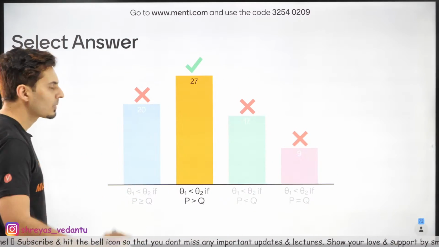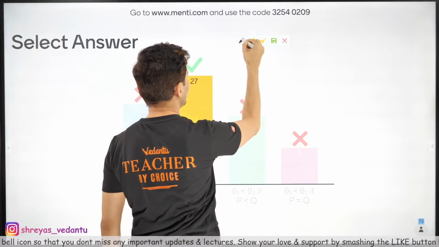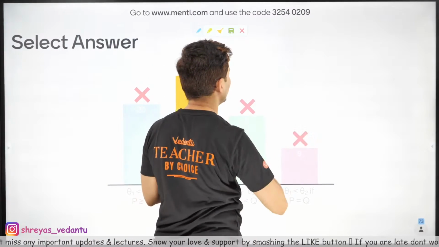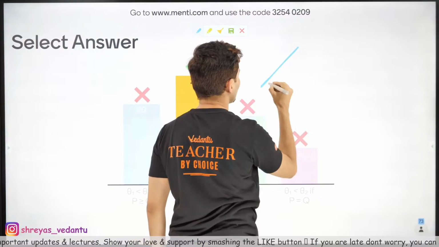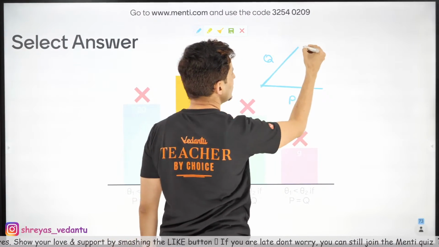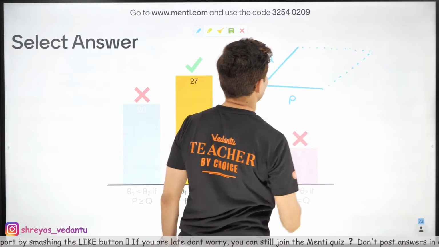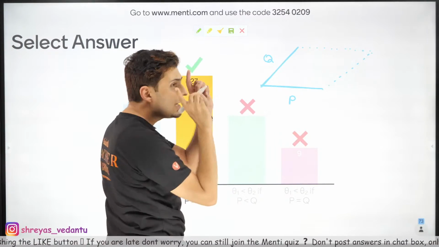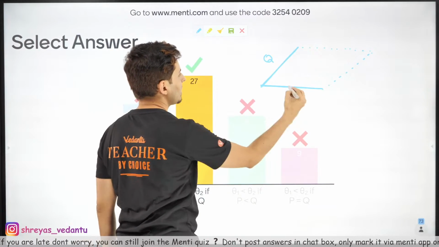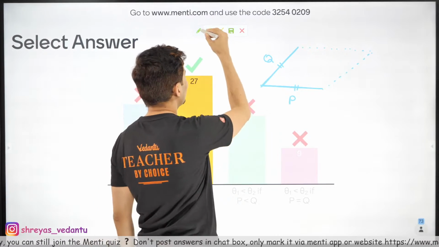Where are we? See, guys. Observe this carefully. This is P, this is Q. Using the parallelogram law of vector addition, if both were equal, just take a hypothetical situation, then what will happen?